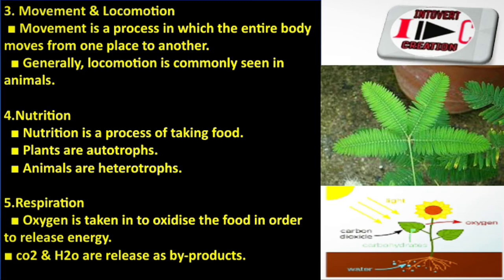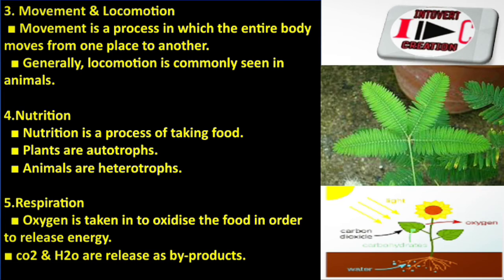You know that. The fourth one is nutrition. Nutrition is the process of taking food. Plants are autotrophs. You know that they have chloroplast and they make food by photosynthesis. Animals are heterotrophs. They depend on others for consuming food. The fifth one is respiration.